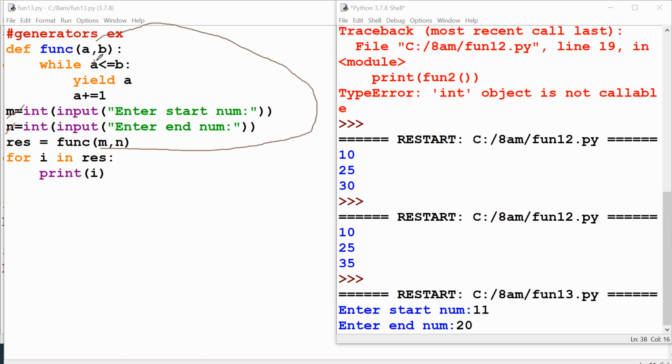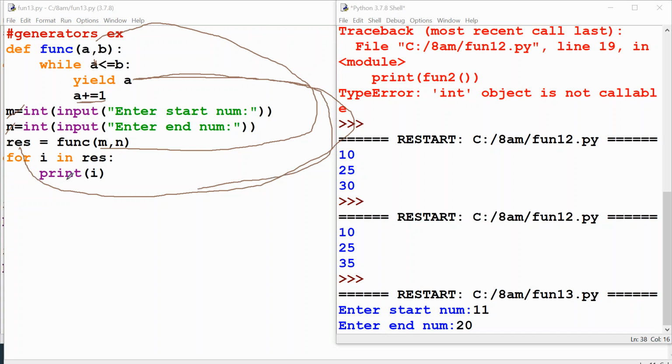So 11 lesser than or equals to 20, yes. So yield 11. First 11 will come and sit here. Now 11 becomes 12 with this line, and 12 lesser than or equals to 20, yes, yield 12.